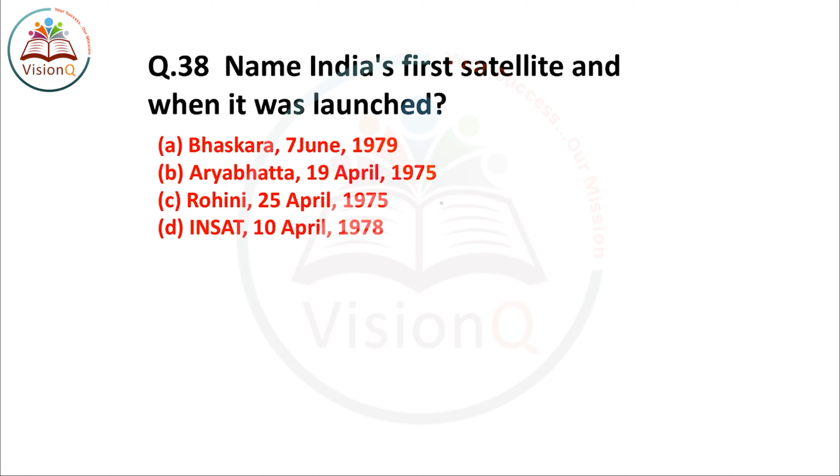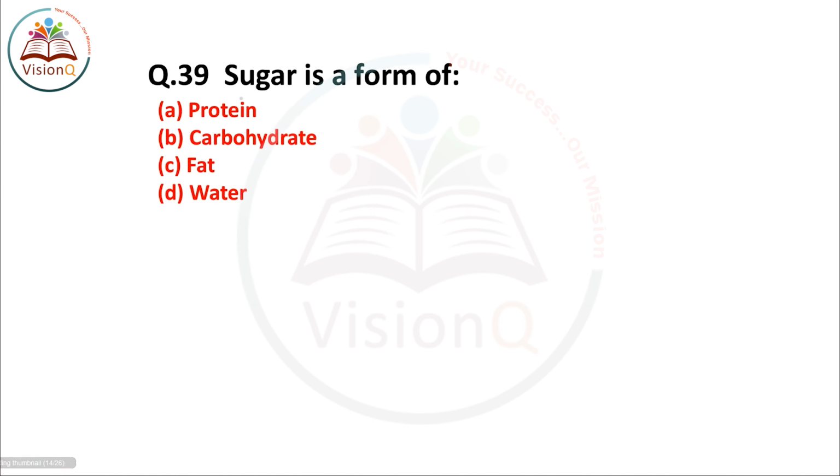So the next question is question number 38. India's first satellite and when it was launched. The right answer of this question number 38 is option number B, Aryabhatta, which was launched in the year 1975, on 19th April.